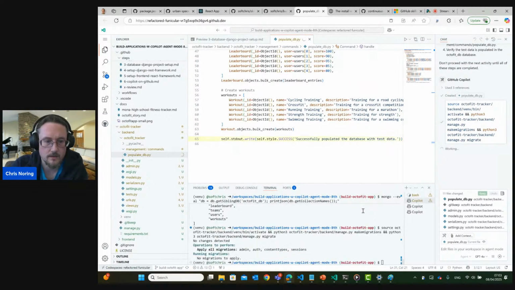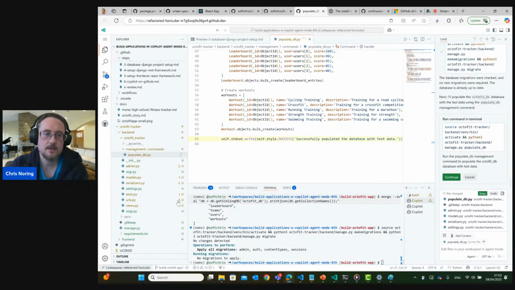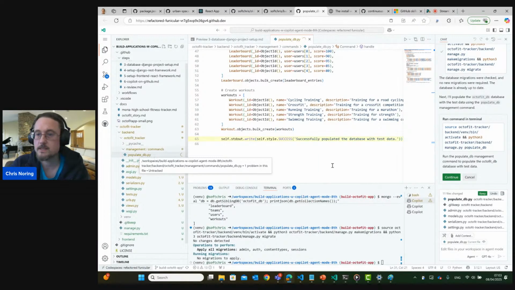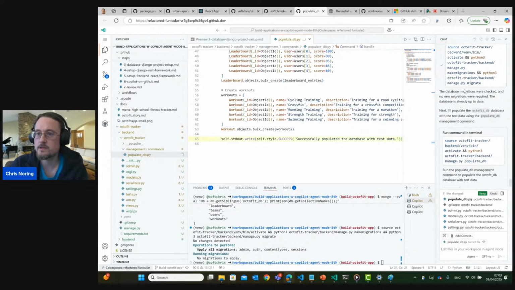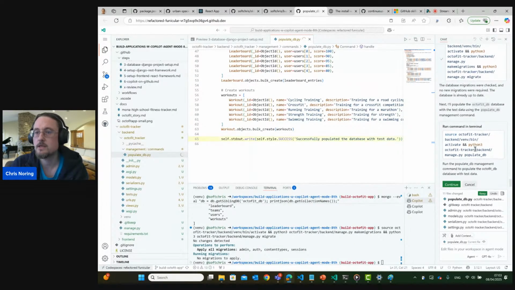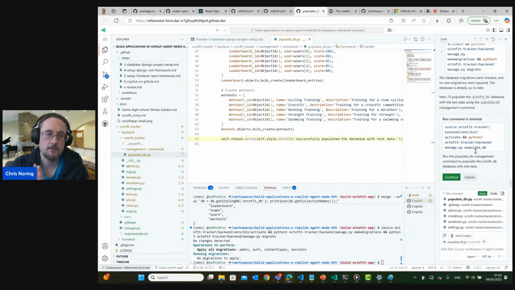So now we're going to run these commands. No migrations to apply. I've actually seen this happen a few times, and the main reason is that sometimes the populate DB file here ends up in the wrong place. Yeah, so now it's actually self-healing, right? If you look at the difference between these commands, this one tried to run migrations generally, assuming them to be in a system folder. But in this case, it's naming the migration and calling it populated DB. And in my opinion, that is the better way to do it.